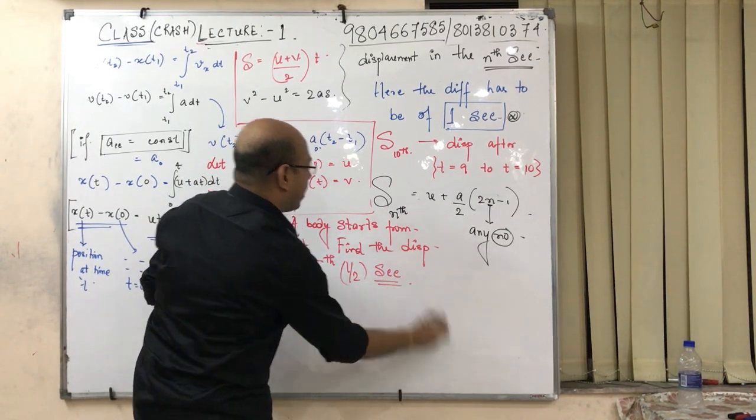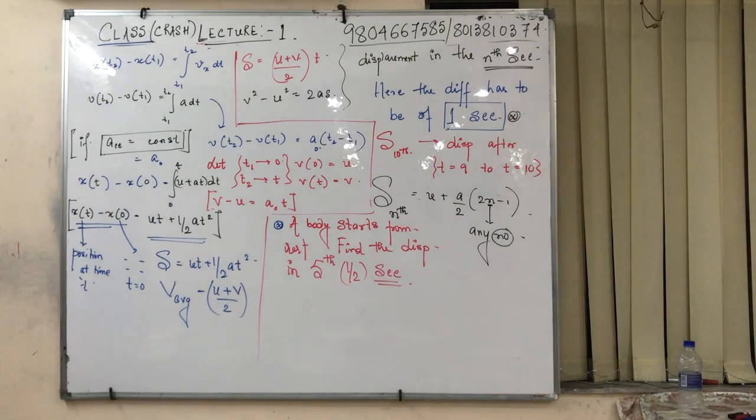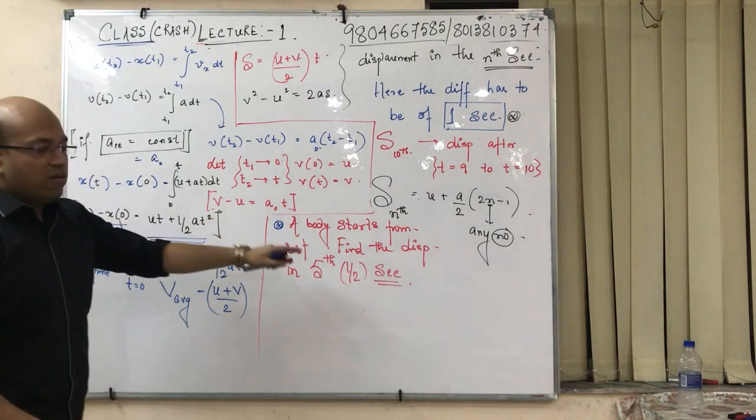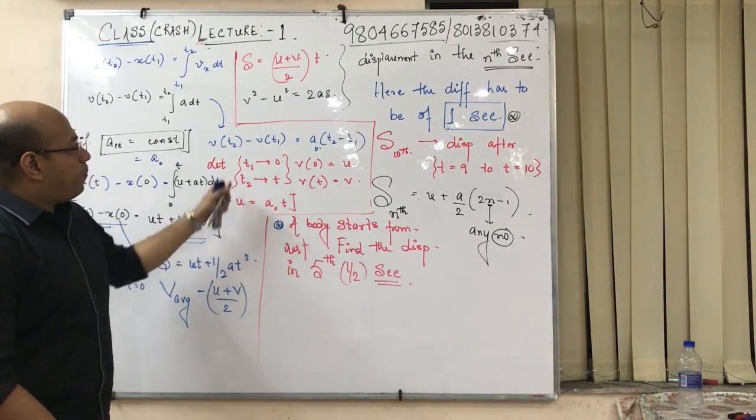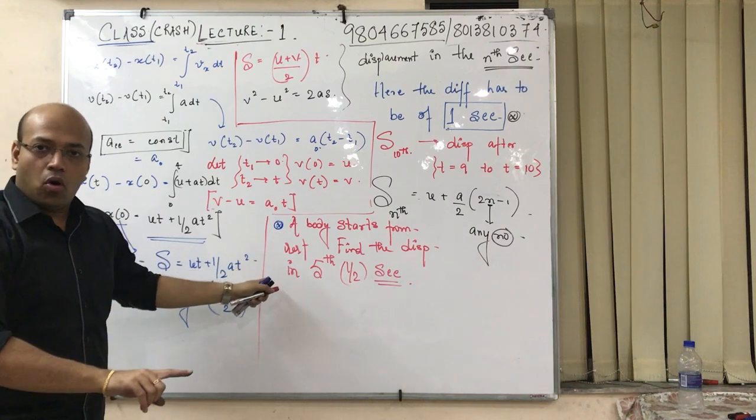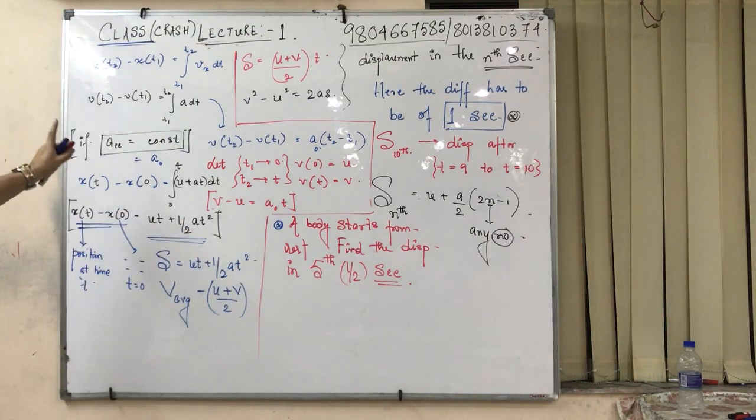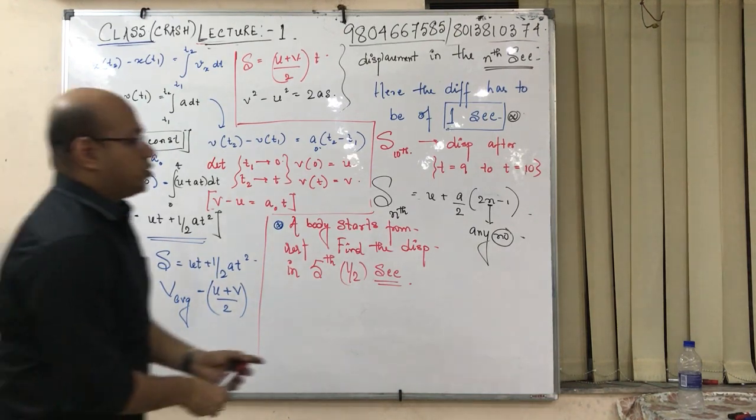Find the displacement in the 5th half second. While I will be solving this sum, you give a pause, try to solve it on your own, then check my solution. I hope this whole segment is clear. In this whole segment, you get a cheat sheet of how to apply. Okay.